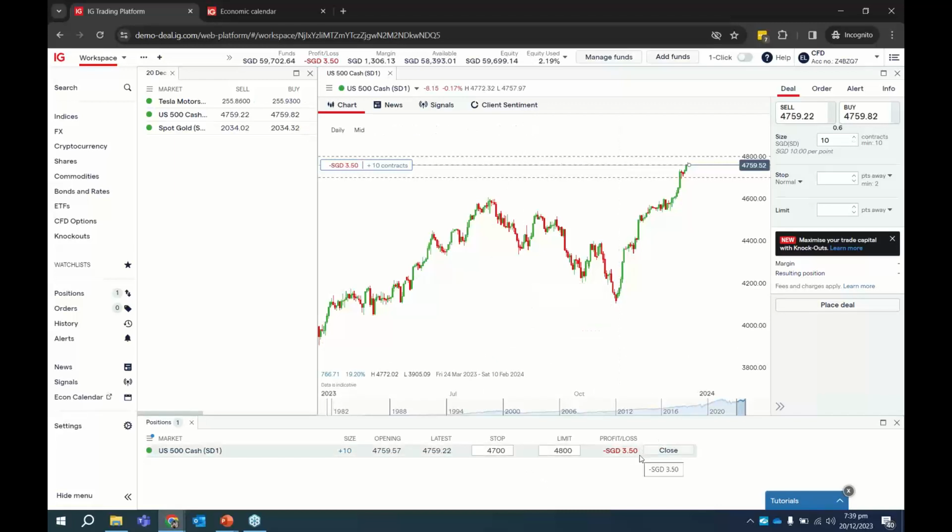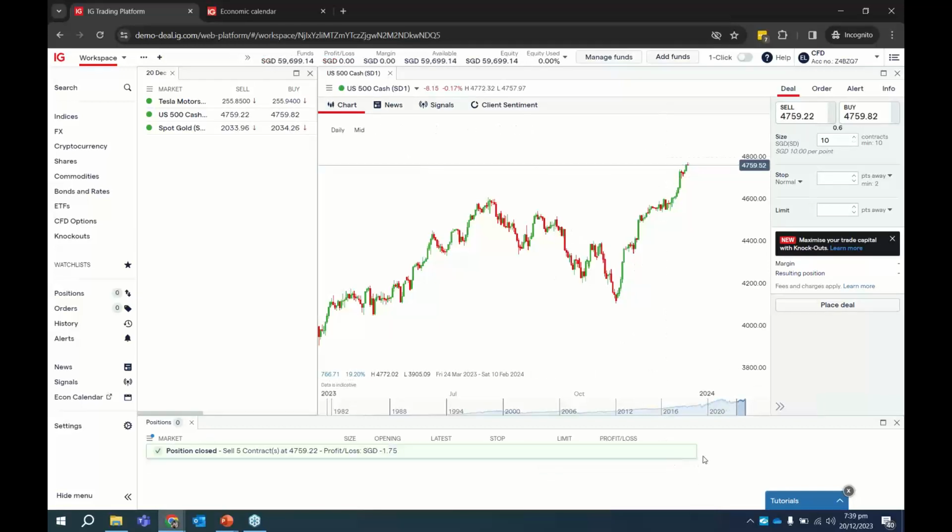Of course, if you want to close the trade immediately, even before this, right? Let's say I'm willing to take this 350 right now, this loss. I just click on this close button. I can even choose to do partial close. So let's say I just want to close 5 contracts. I can do it like that, and I can close the remaining another time. You want to close in full, also possible.